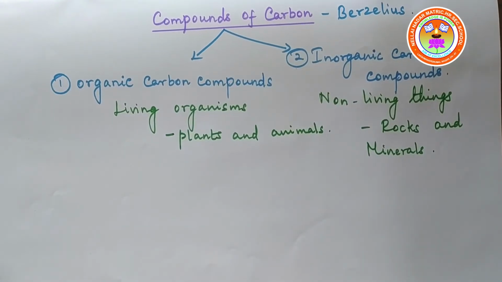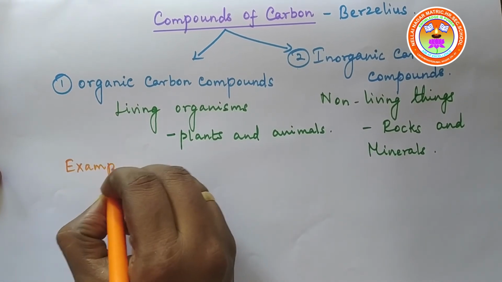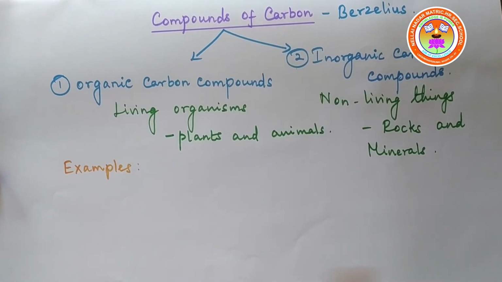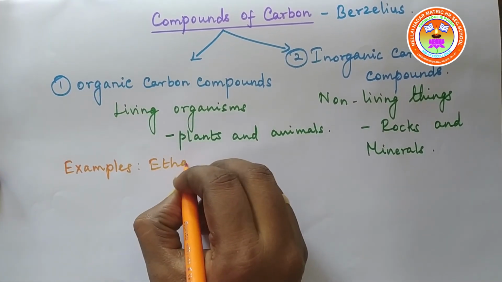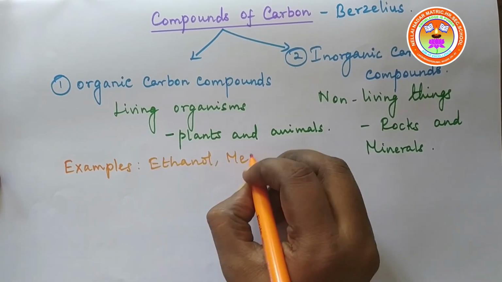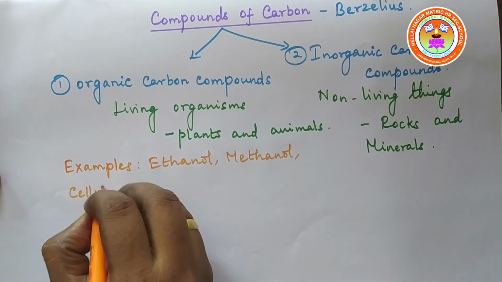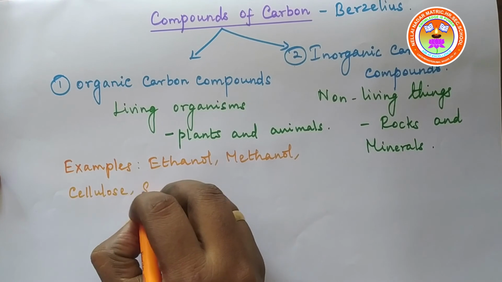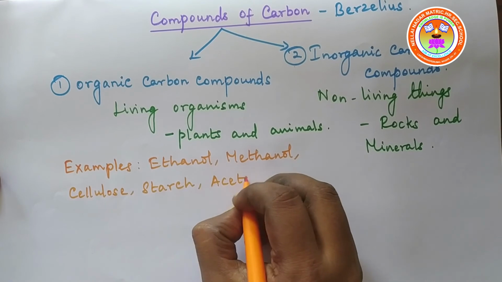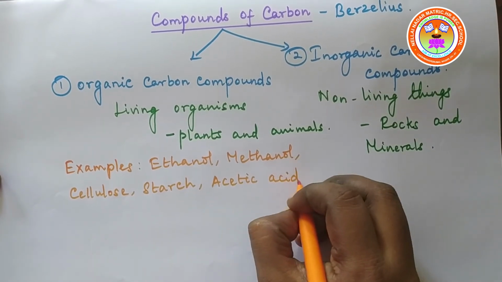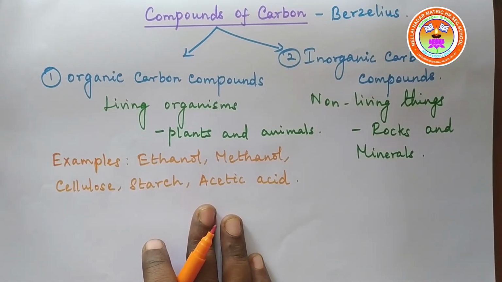Some examples for organic carbon compounds are ethanol, methanol, cellulose, starch, acetic acid. All these are some of the examples for organic carbon compounds. Okay, children.